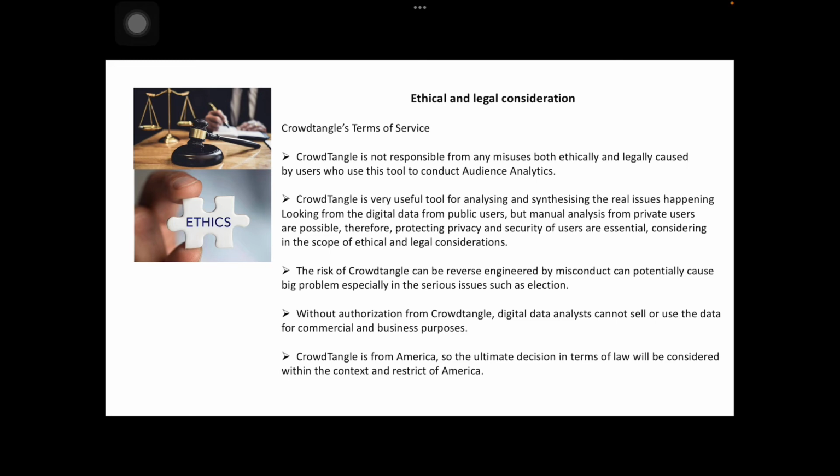CrowdTangle is from America, so the ultimate decision in terms of law will be considered within the context and restrictions within America.